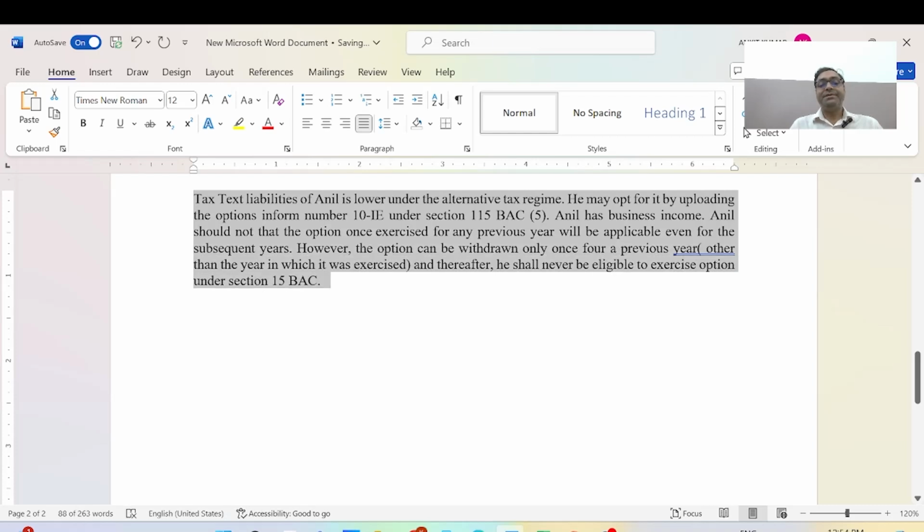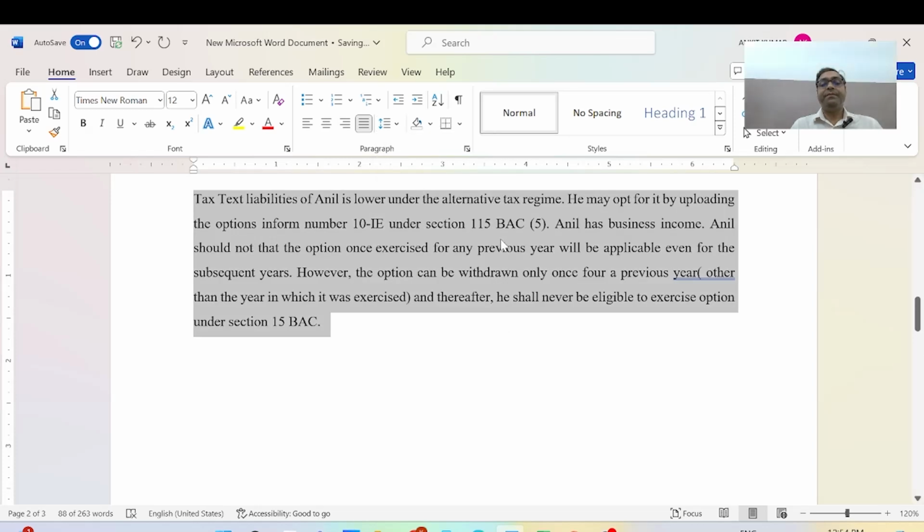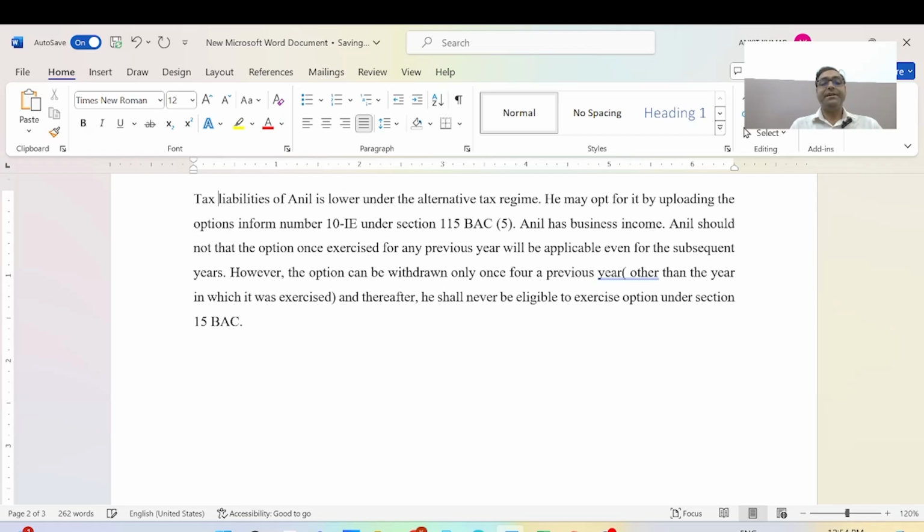Now I will discuss as per section 115BAC. The tax liability of Mr. Anil is lower under the alternative tax regime.